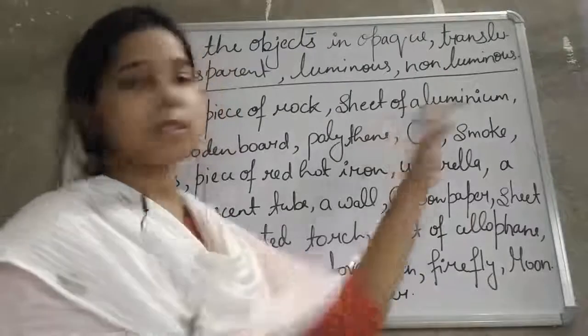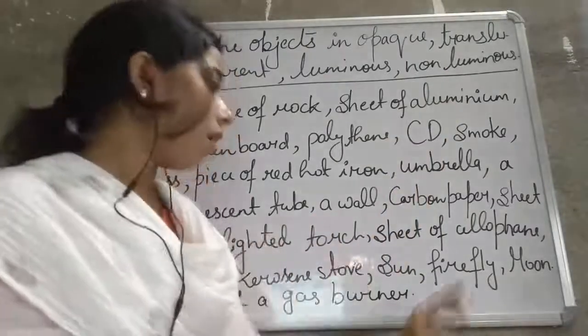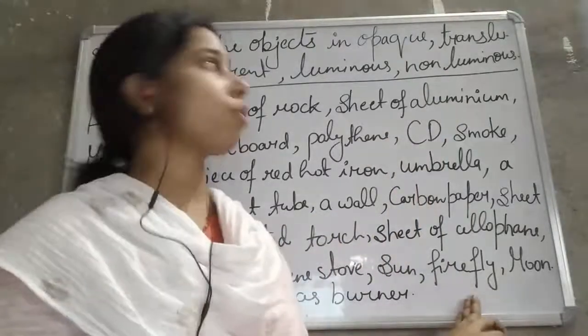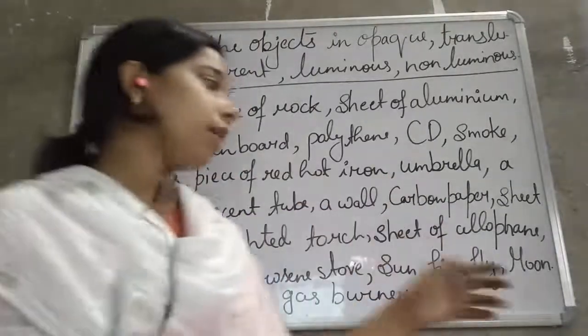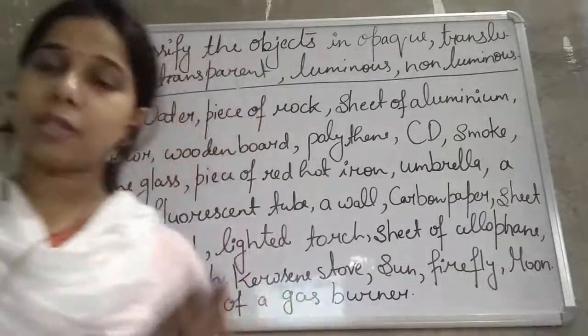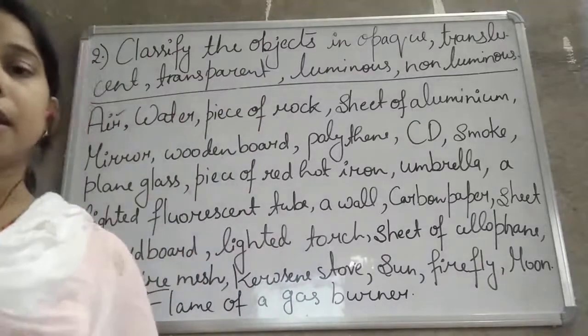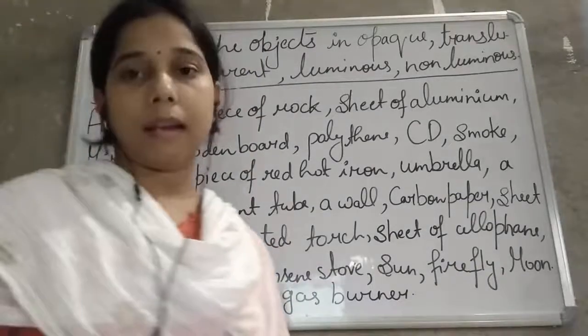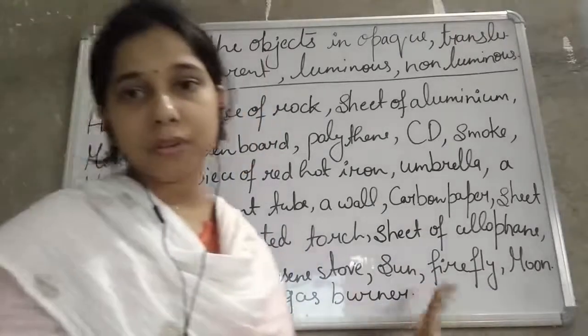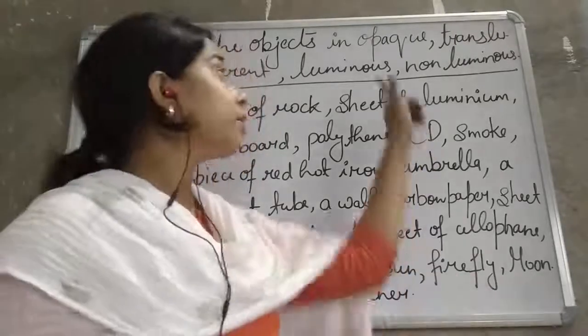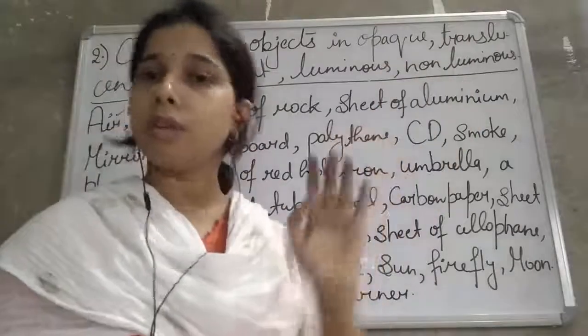Sun is luminous. Firefly is also luminous because it emits light. Moon is what, students? It is non-luminous. You know that it reflects the light. It does not have its own light. So it is non-luminous. Flame of a gas burner. So flame of a gas burner is opaque, but it is non-luminous.